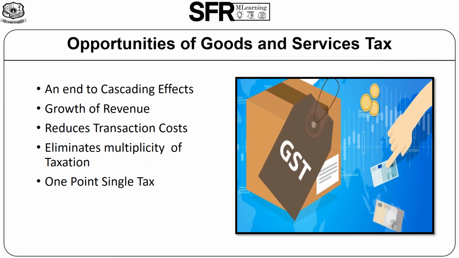Opportunities of GST. First, an end to cascading effects. This will be the major contribution of GST for business and commerce. At present, there are different state level and central level indirect tax levies, compulsorily one after another on the supply chain till the time of its utilization.